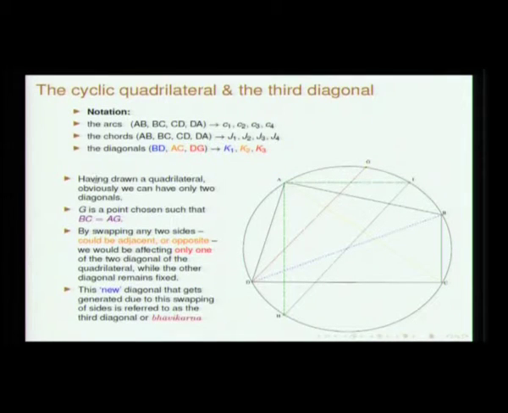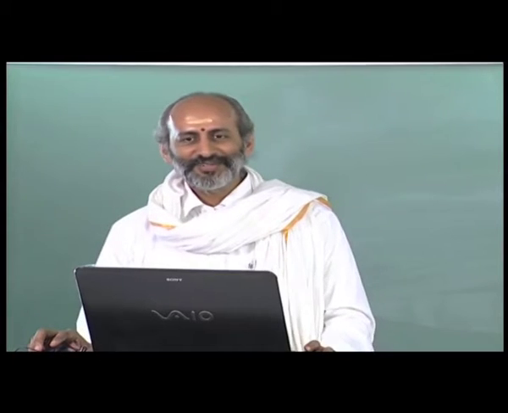Okay. So, cyclic quadrilateral. In fact, yesterday someone was asking what you mean by the third diagonal of a cyclic quadrilateral. After all, when you have a 4-sided figure, you can have 2 diagonals. So, we will introduce that now.